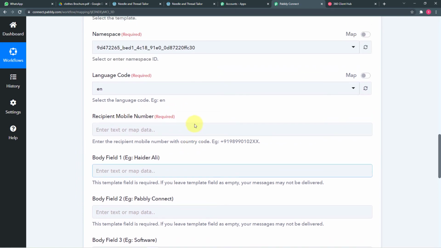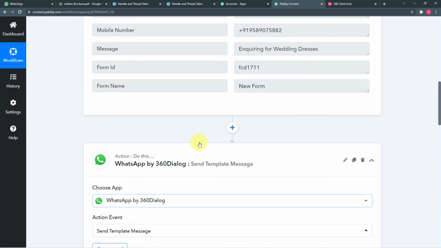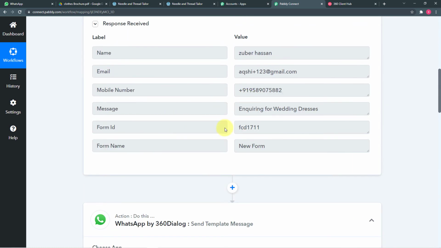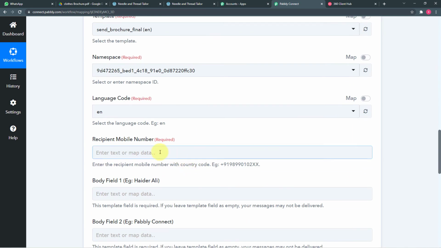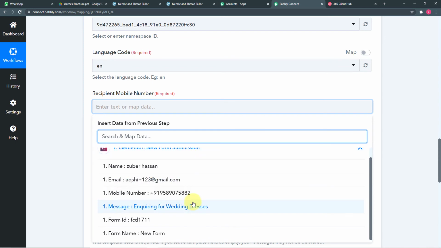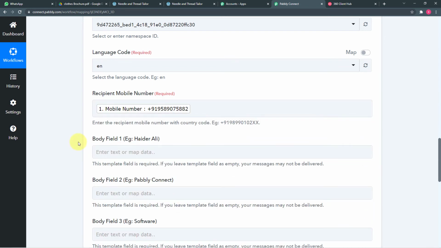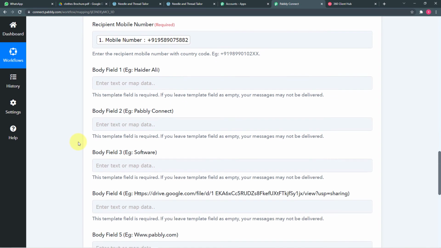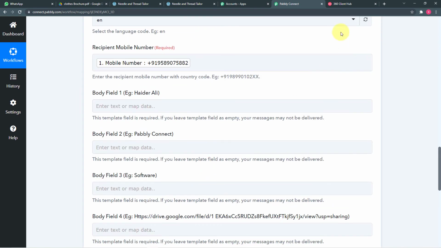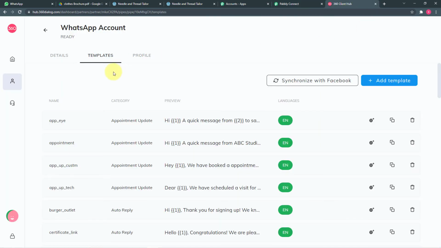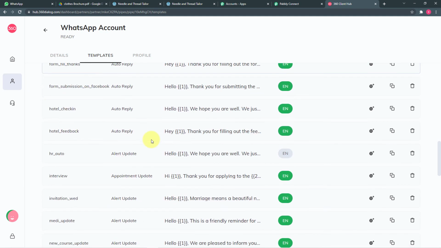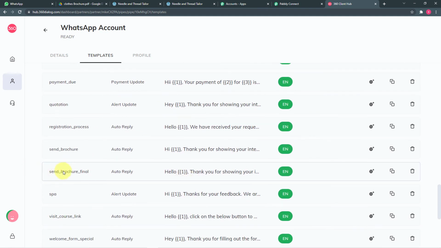So here you have to enter or map the number of the person whose data we have captured here from the Elementor form. To get that number here, you just have to click on this recipient's mobile number option, then click on the Elementor form option, then map this number from here only, like this. Now it is asking for this body field 1, 2, 3, 4, 5. So what are these body fields? Let me show you. So I'm going to my 360 Dialog account and I'm opening the template that we are using, which is this one, send brochure final.